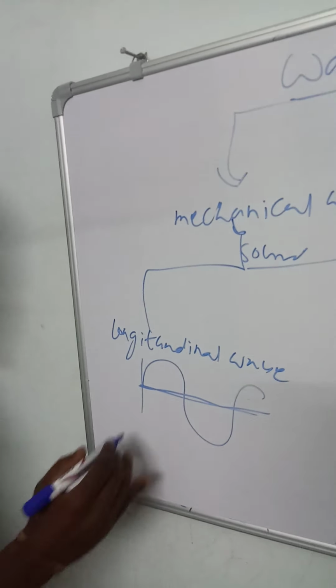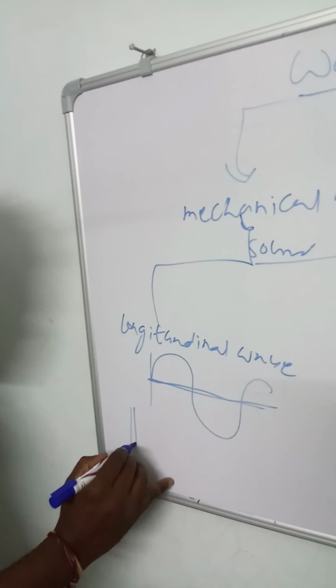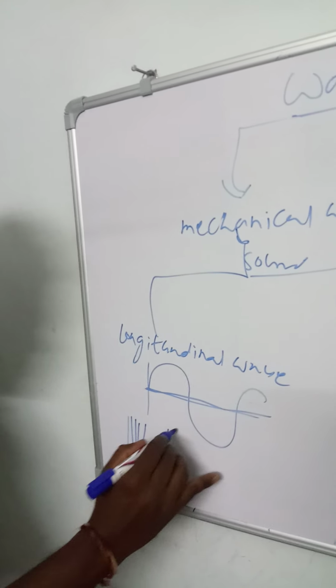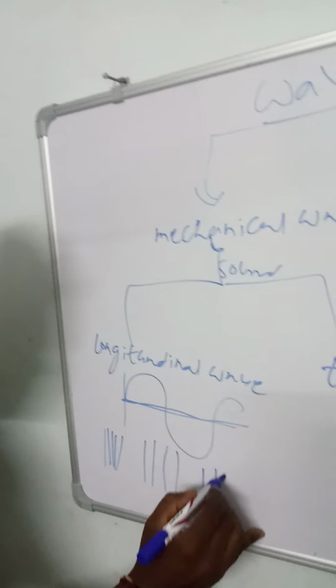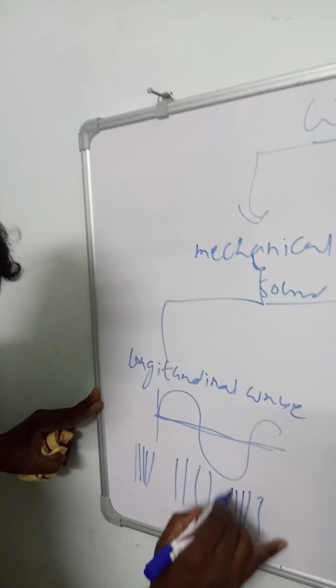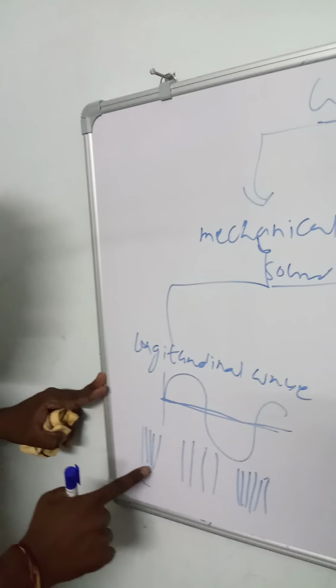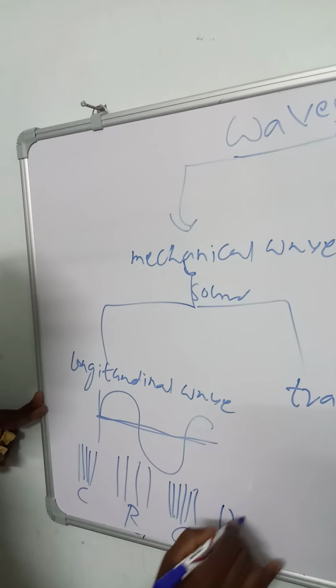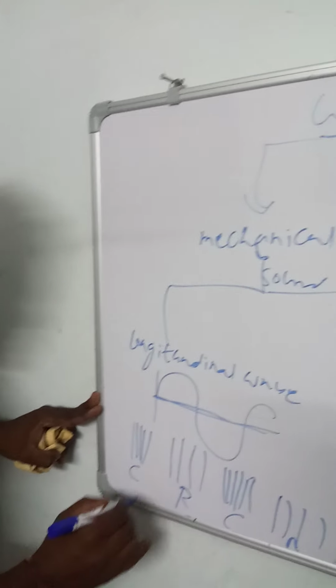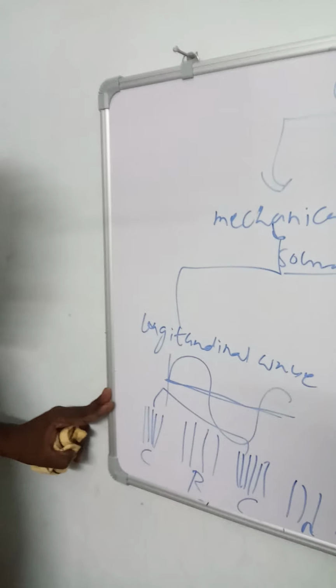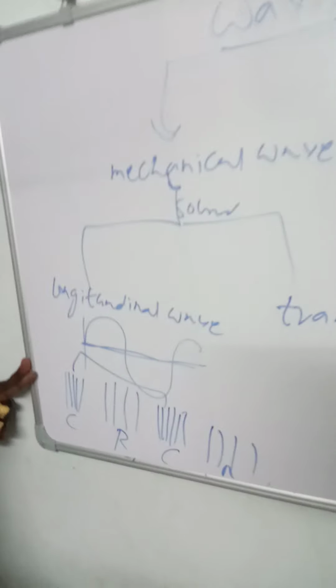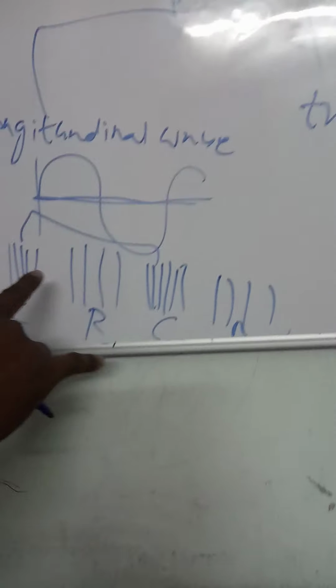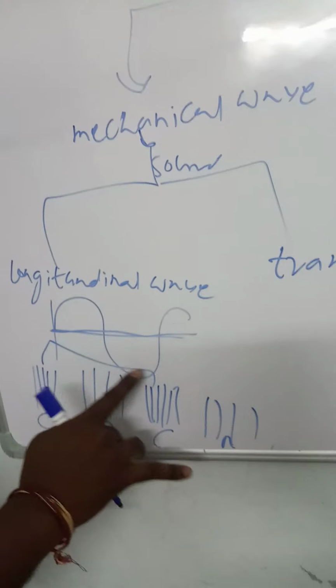In a longitudinal wave, compressions and rarefactions are formed. This is the compression and this is the rarefaction. Compression means nearly lines are formed, and rarefaction has some distance between the lines. The distance between two successive compressions is called wavelength. The distance between two successive rarefactions is also called wavelength, lambda.